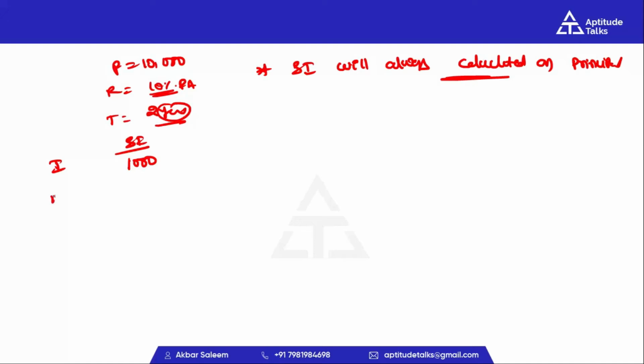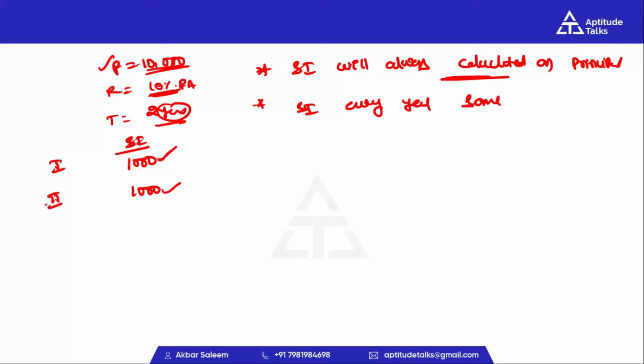In the same way for the second year, every time we find the simple interest on the principal, which is 10,000 rupees. Again the rate of interest is 10% per annum. Out of 10,000, 10% is 1,000 rupees. We can observe one point here: first year simple interest is 1,000 rupees and second year simple interest is also 1,000 rupees. Here simple interest every year is the same.